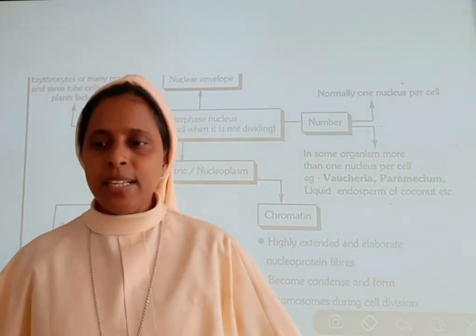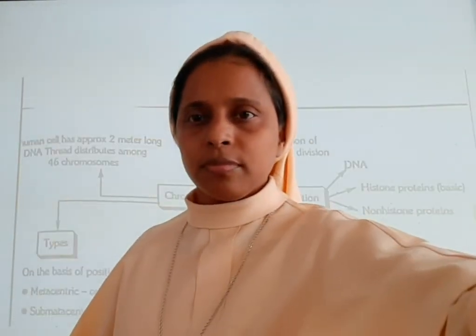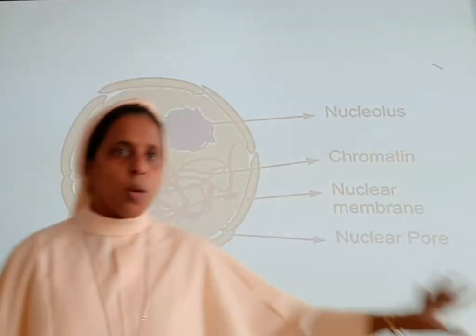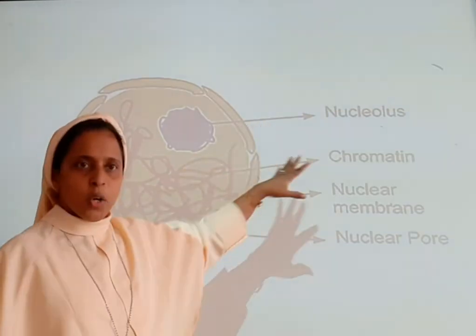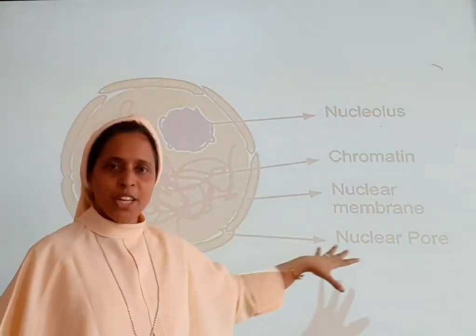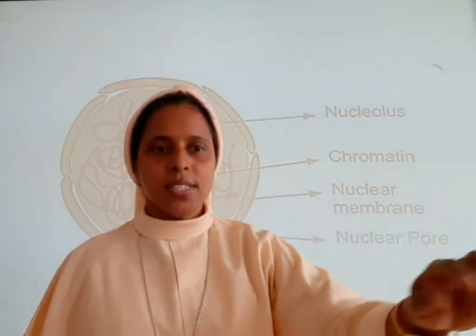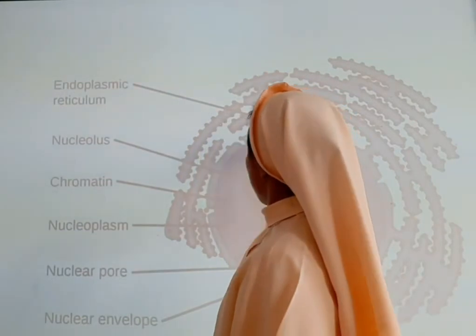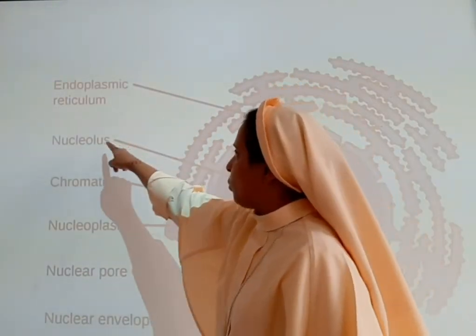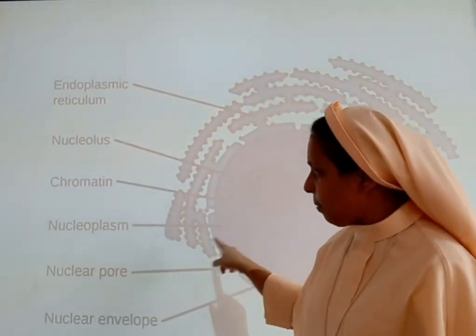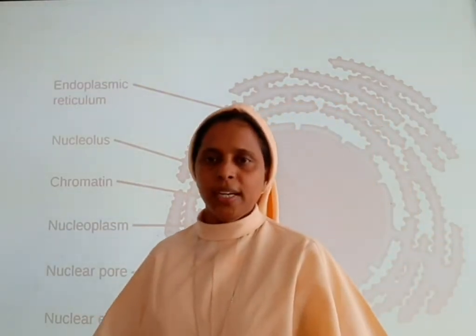Now let us see the structure of the nucleus. Here you can see the condensed chromatin, nucleolus, chromatid, the nuclear membrane, the nuclear pore. So this is the structure of the nucleus. Very important diagram. The outer part is the endoplasmic reticulum, as I have told you, then the nucleolus, nucleoplasm, nuclear pore, and the nuclear envelope.